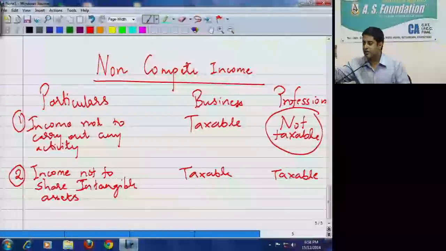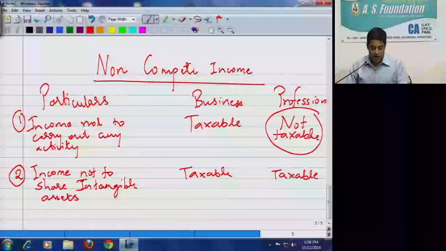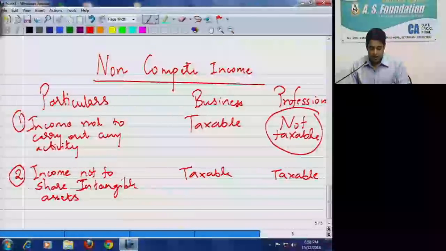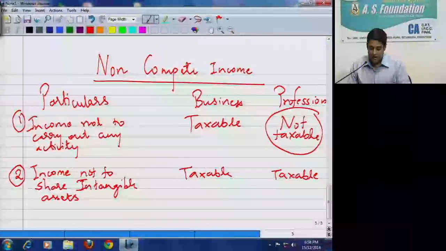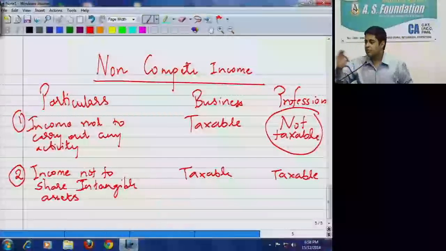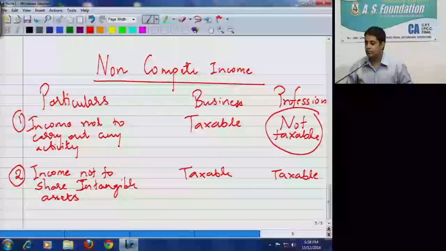Don't get it here. And any sum received as compensation from the Multilateral Fund of the Montreal Protocol on substances that deplete the ozone layer under the United Nations Environment Program, in accordance with the terms of agreement entered into with the Government of India. Now, if I receive some amount from the Multilateral Fund for not carrying out this business because it is harming the environment, then it won't be taxed.